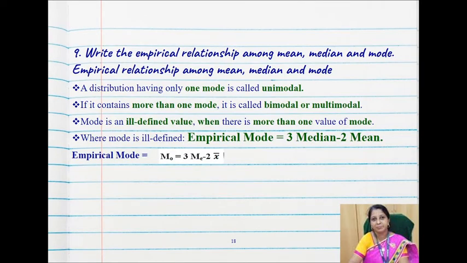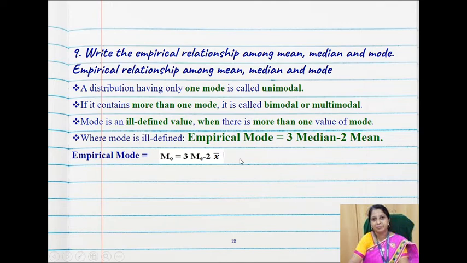Now the empirical relationship between mean, median and mode, how they all are related. A distribution having one mode is unimodal. If there is more than one mode, it's bimodal or multimodal. If it's two modes, it's bimodal. If it's more than two modes, it is multimodal. And in that case, it is ill-defined, so you won't be able to define the mode.